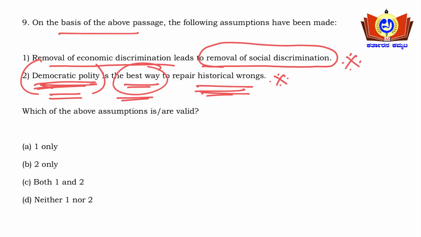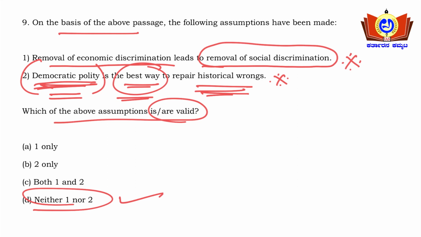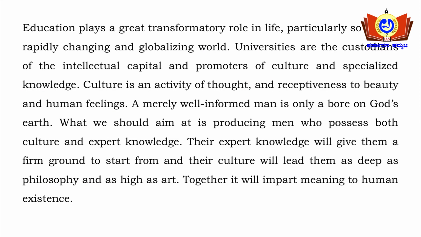If he doesn't say it directly, he should say it in the passage indirectly, somewhere he should mention the democratic political system here. Then only this point will be right, friends. Unless and until, we cannot take this point into consideration, and it is wrong here. So which of the above assumptions are valid? Option D, neither one nor two is valid here. Okay, moving on to the next question.